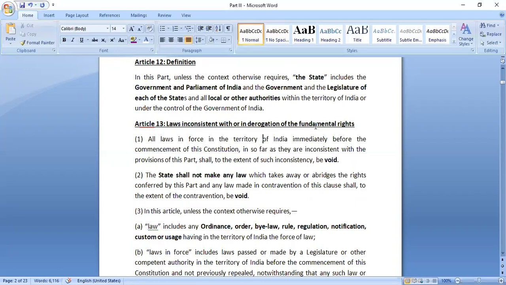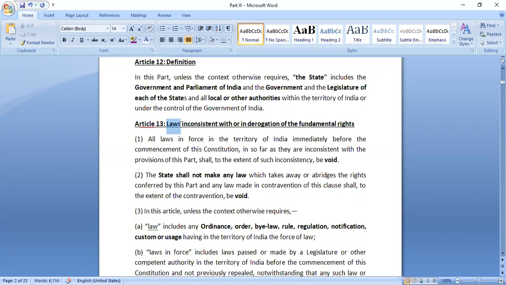So apart from providing these rights under the Constitution, we should also ensure that no other law or any other thing is violating these fundamental rights that are guaranteed to the people of India. So Article 13 talks about laws inconsistent with or in derogation of fundamental rights.